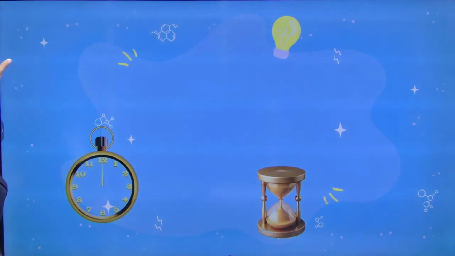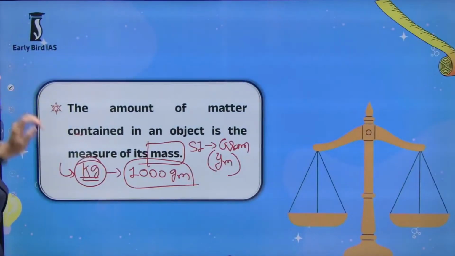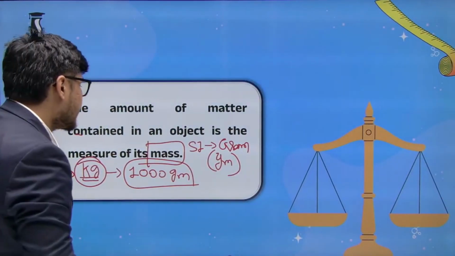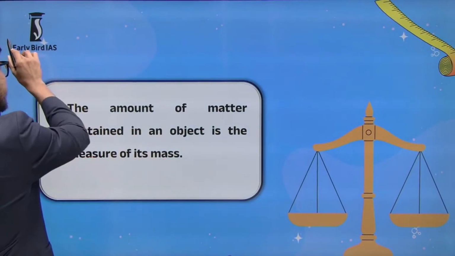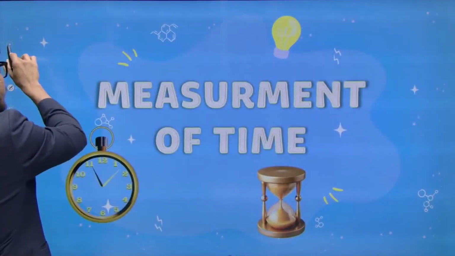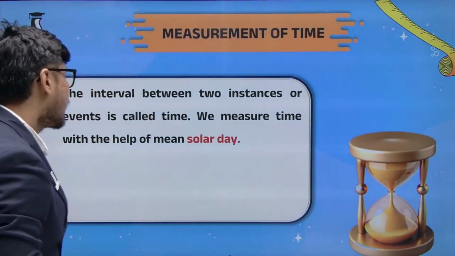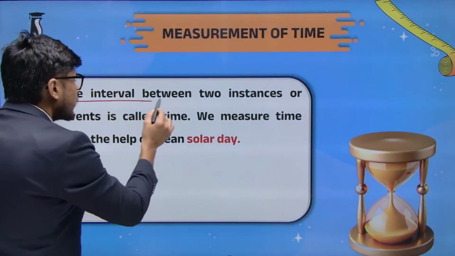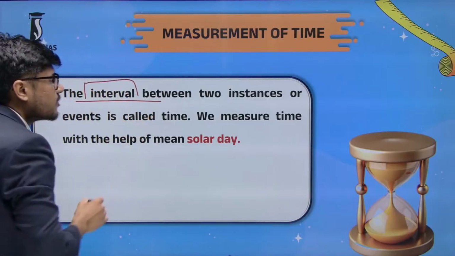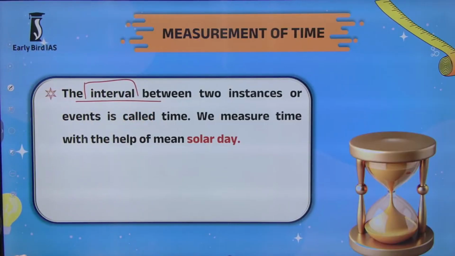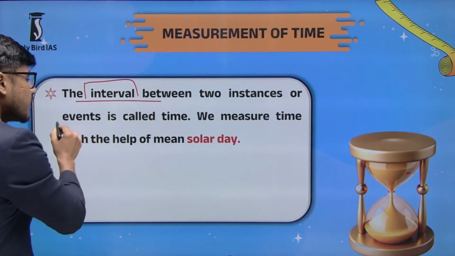So measurement of time is nothing but measuring the interval. The interval between two instances or events is called time.